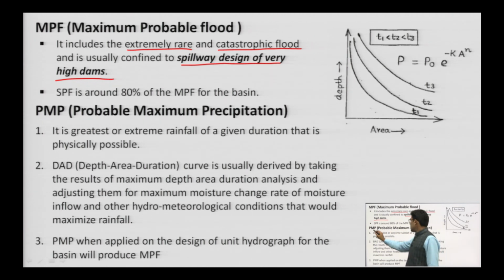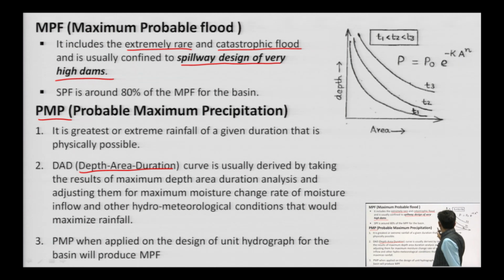Probable maximum precipitation. I talked about this precipitation through the depth area duration curve. I already talked in unit 1 that this graph is the plot of depth versus area of catchment, for different intensities of precipitation.